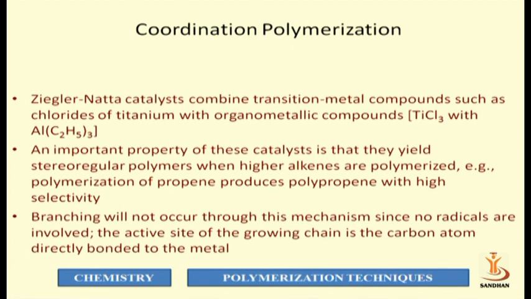The active site of the growing chain is a carbon atom directly bound to the metal. The active site is the carbon which is bound to the metal ion. It does not contain any charge or radical, so the polymer produced is only a chain. In this polymerization there is no branching.